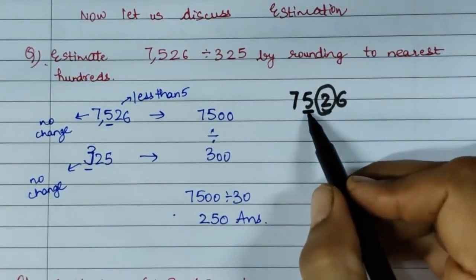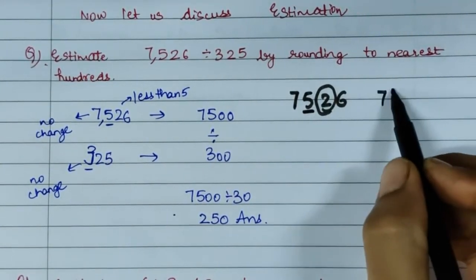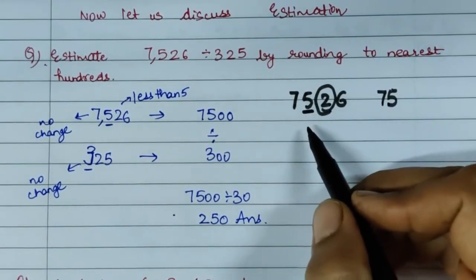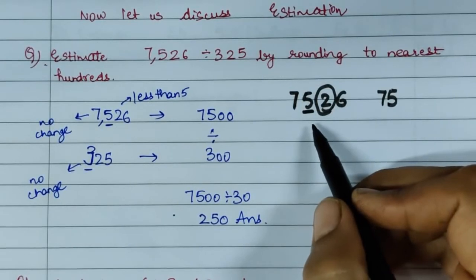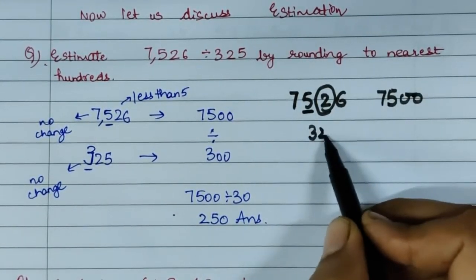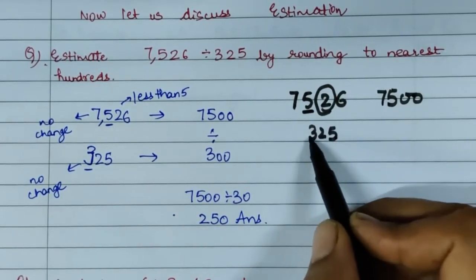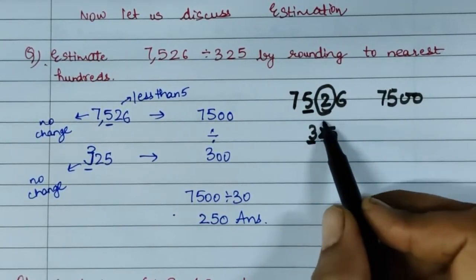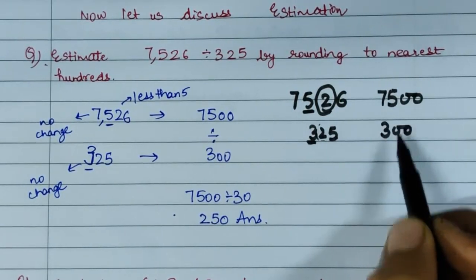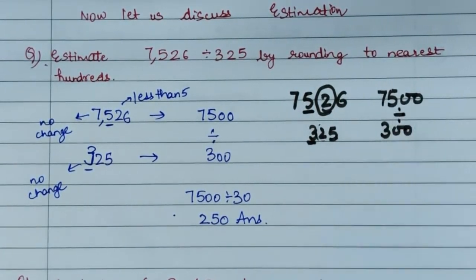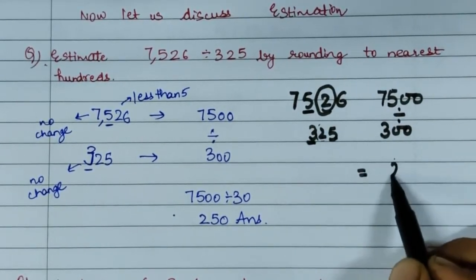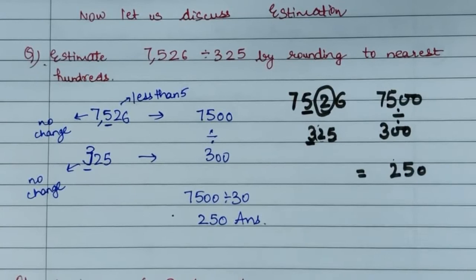It means we will do nothing here. 7,500. After the underlined digit, remember all the digits become 0. Now 325: 1s, 10s, 100s. This is less than 5, so this will become 300. Now we have to divide it. So what do we get? We get 25.